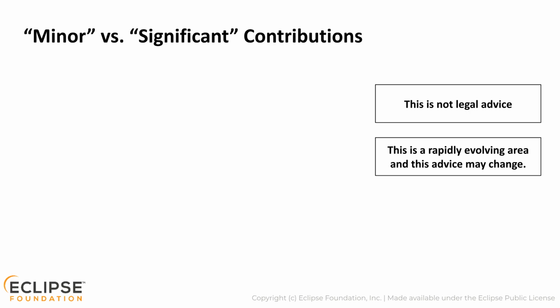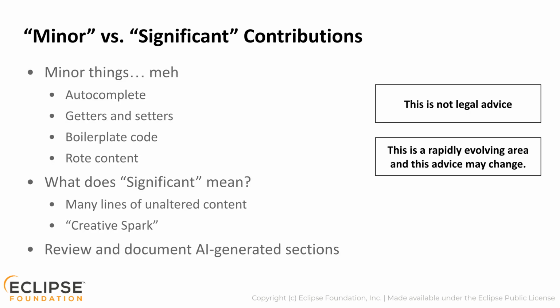So, the question that's most likely on your mind is this: do I have to disclose every use of AI? The short answer is no. The slightly longer answer is probably not. It is cumbersome and unnecessary to disclose minor or insignificant contributions. A spelling correction, the addition of a control structure, generation of boilerplate content that you modify. These sorts of minor contributions most likely do not rise to the level of requiring disclosure. However, the generation of an entire file, complete functions and methods, and interesting or creative behavior likely does rise to that level.